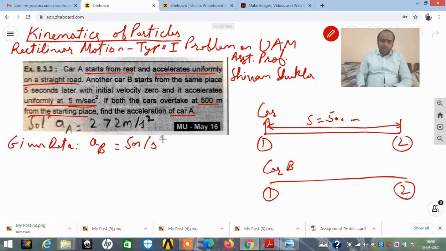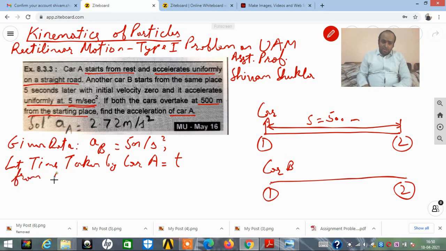and how much time later it is moving, it is given. Let the time taken by car A be equal to t seconds. Time taken by car A from position 1 to position 2 is equal to t seconds.